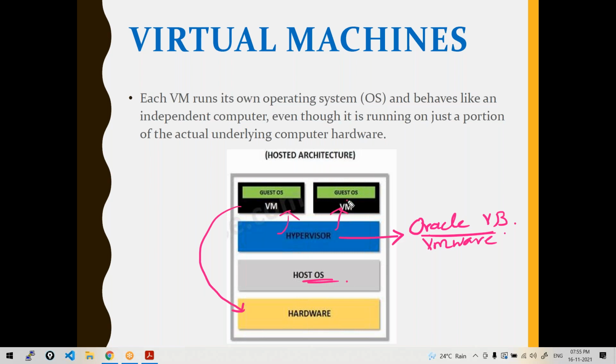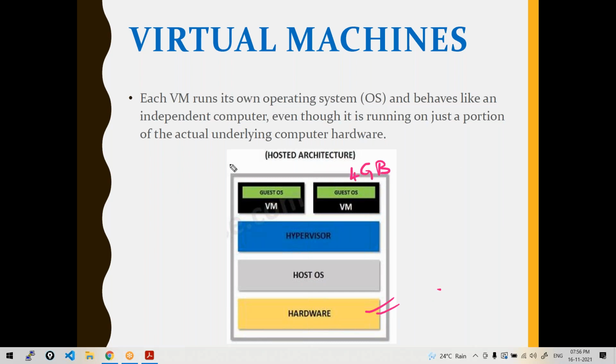So every VM will have its own operating system, which is called guest operating system. Guest operating system sits above the host operating system. Let's say my laptop is Windows. This virtual machine could be some Linux or any other operating system. It could be some other Windows version, Windows 7, whatever it is. So the operating system of this virtual machine is irrespective of the operating system of your host. But every operating system is consuming the resources of the host operating system. Like I said, let's say 4 GB is allocated to this, 4 GB is allocated to this through the hypervisor.